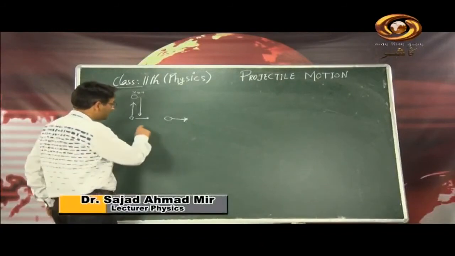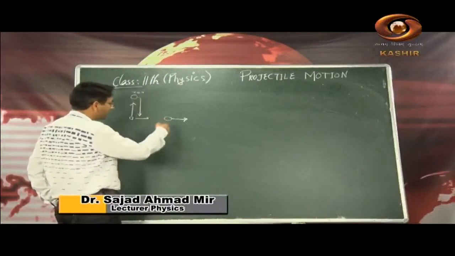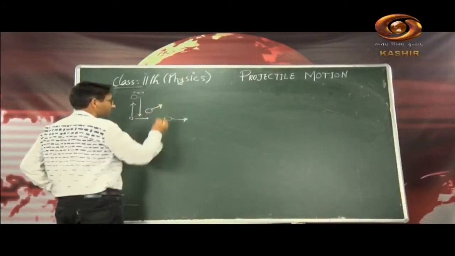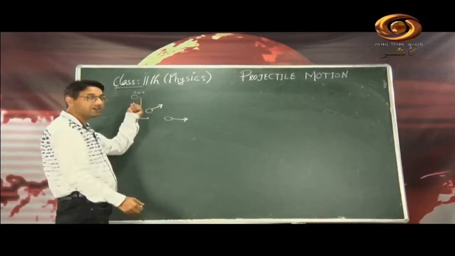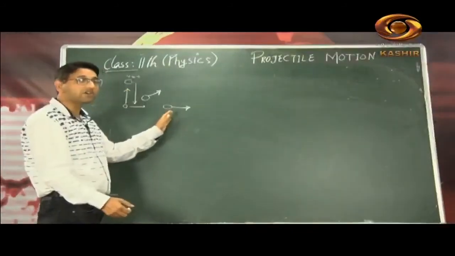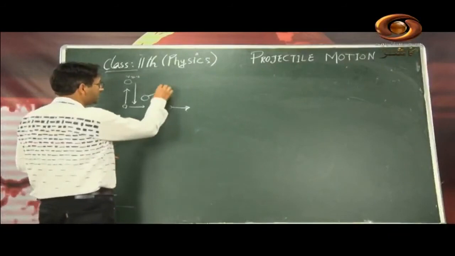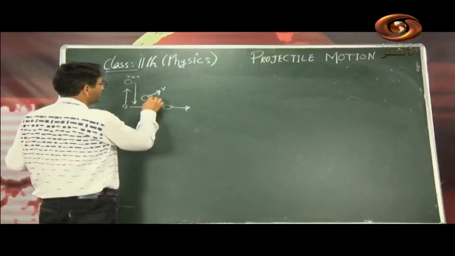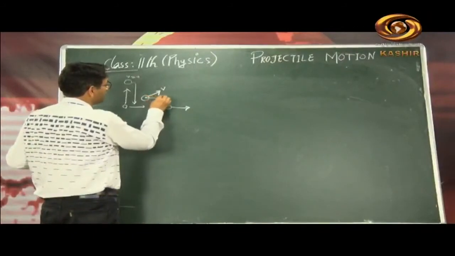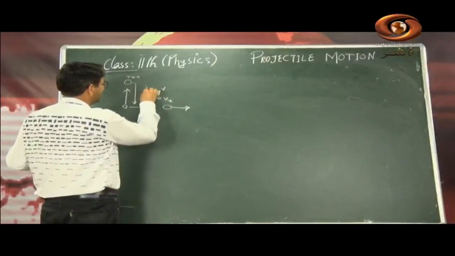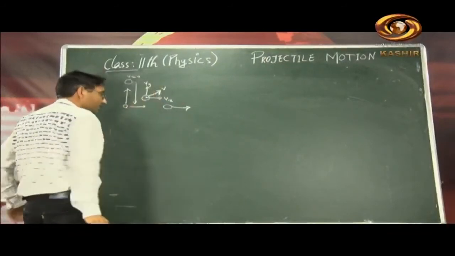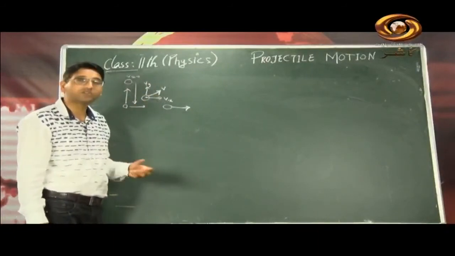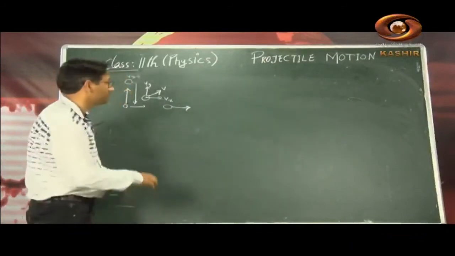So these are the two cases. Another body may be launched in between the two. It is neither launched vertically nor horizontally. So this time the velocity is oblique, fired obliquely like that. Then there will be the effect of two velocities, here Vx and here Vy. Since when we launch this object it is under the effect of gravity alone, we can refer to it as a projectile. Okay, so let us stop it here.